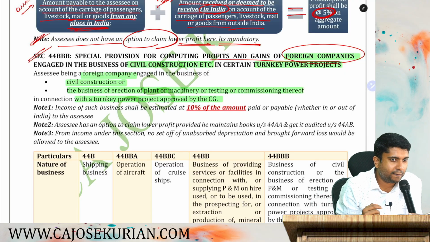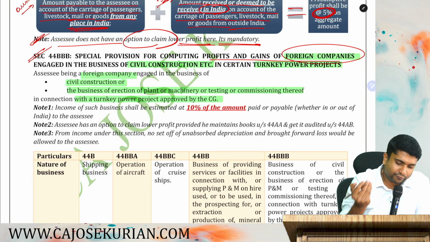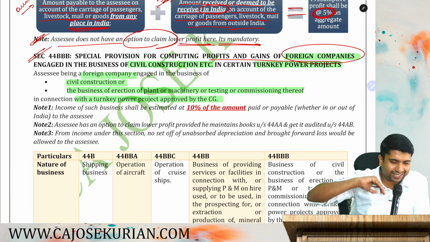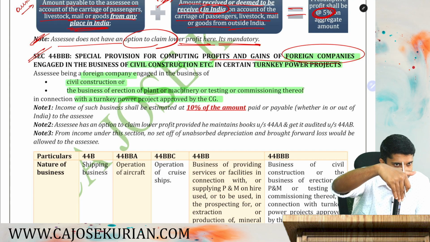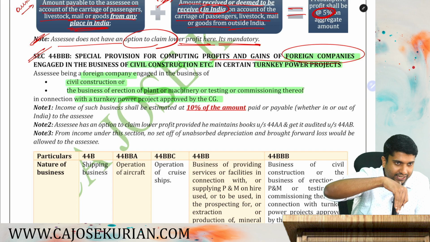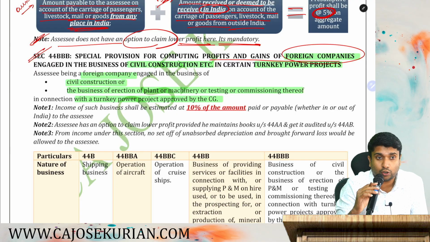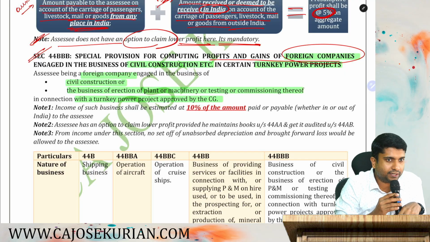Are you all with me? So let's come back to the point. Here the eligible assessee is a foreign company engaged in the business of civil construction or the business of erection of plant and machinery or testing or commissioning thereof. Either you are constructing that entire project or you are setting up plant and machinery and testing or commissioning, etc., in connection with a turnkey power project approved by the central government. It should be a turnkey power project approved by the CG. Are you with me?